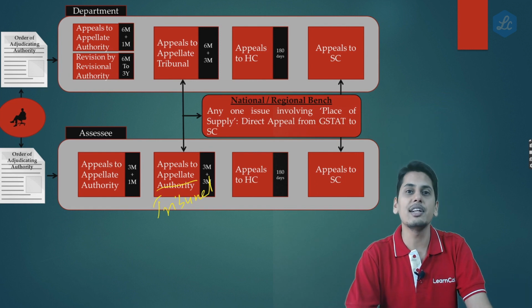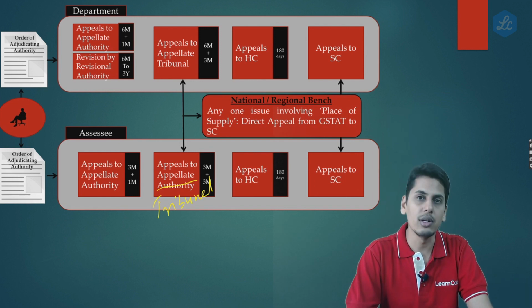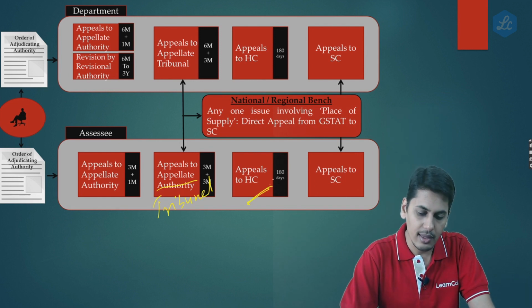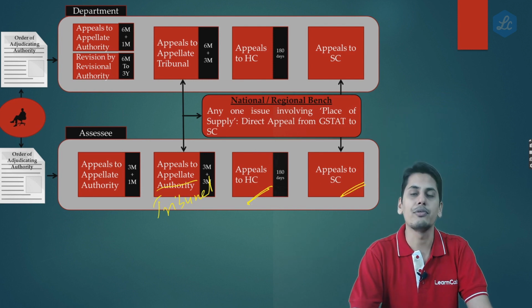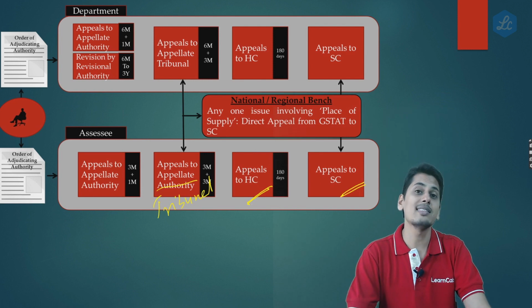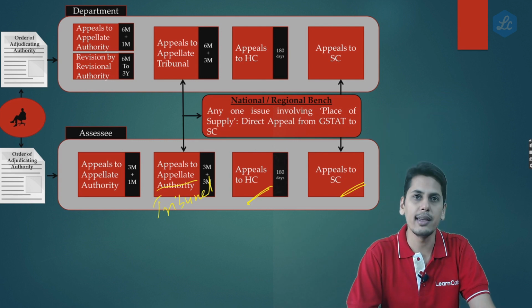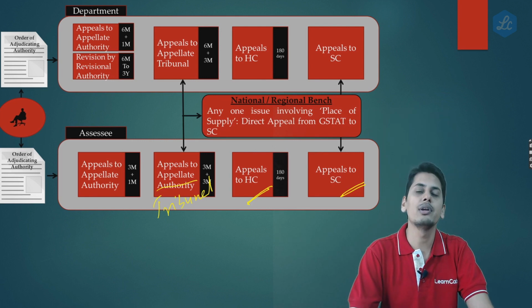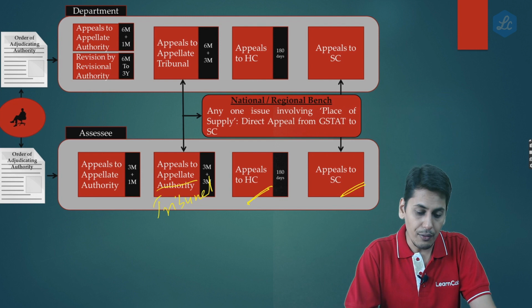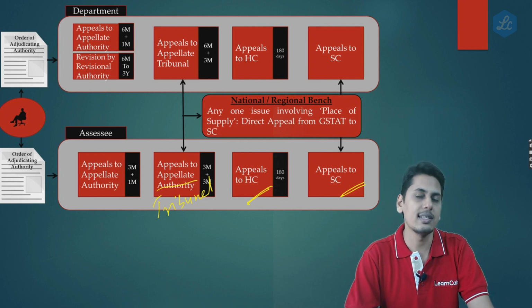If the assessee is still agitated even by the order of appellate tribunal, then he would prefer an appeal before the High Court, and thereafter the appeals would lie before the Supreme Court. However, if there is any matter which is involving place of supply issues, the appeal from appellate tribunal would directly go to Supreme Court. Now friends, this is as regards the structure of the assessee is concerned.